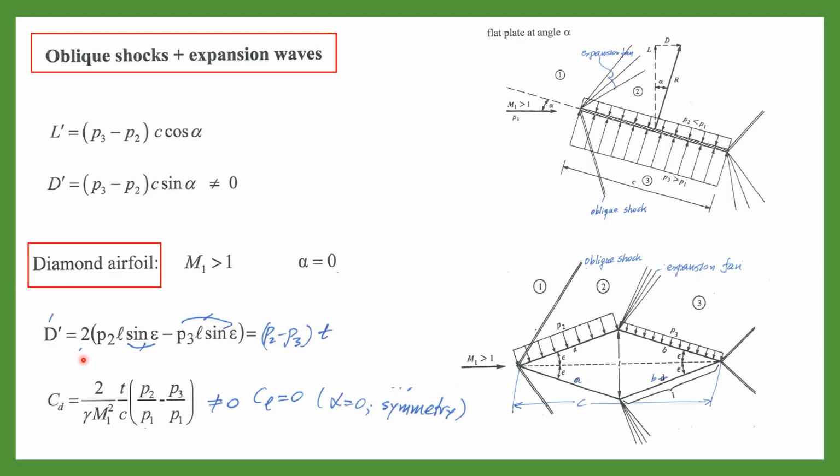Drag of this airfoil is equal to P2 L sine epsilon minus P3 L sine epsilon, or it is equal to (P2 minus P3) T, where T is the thickness of the airfoil, and CD is obtained from this relation. CL is 0 because alpha is 0 and the flow is symmetrical. In class I tried to show you some cases with non-zero